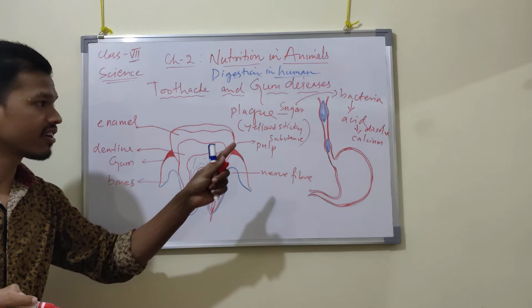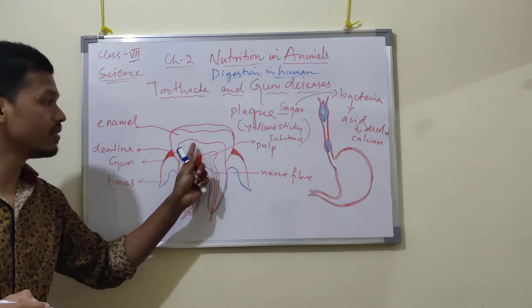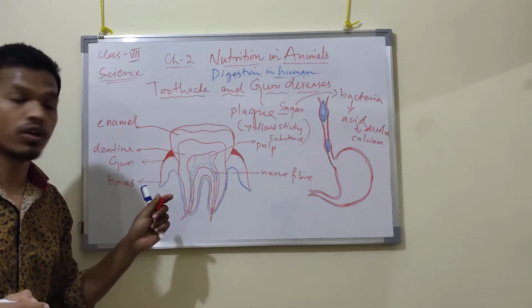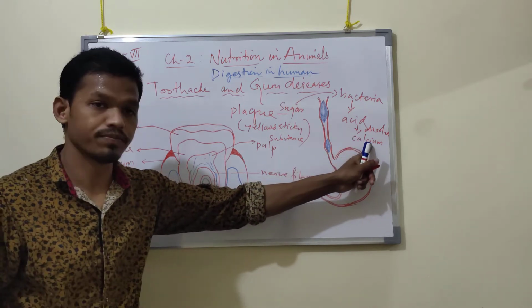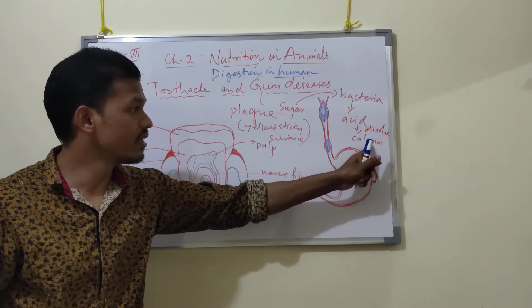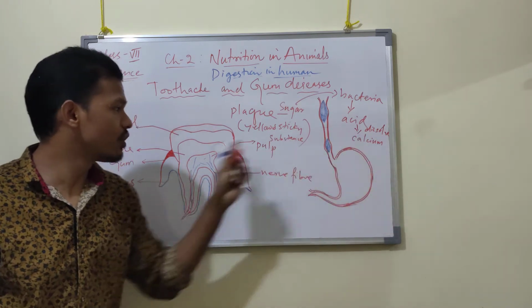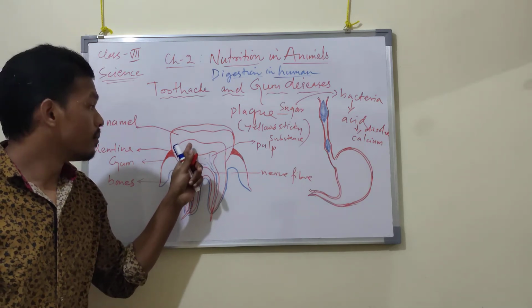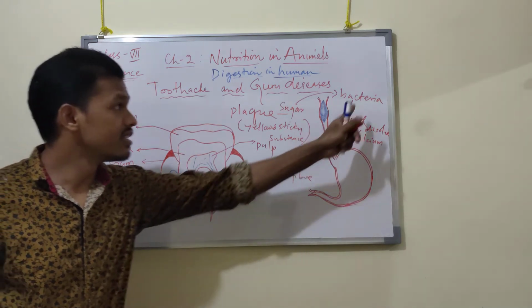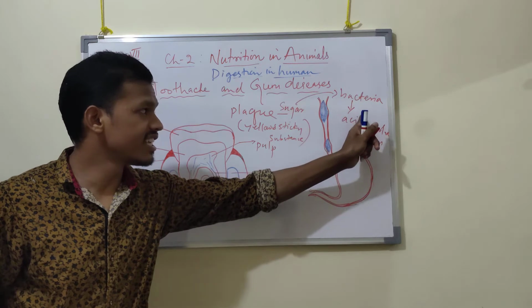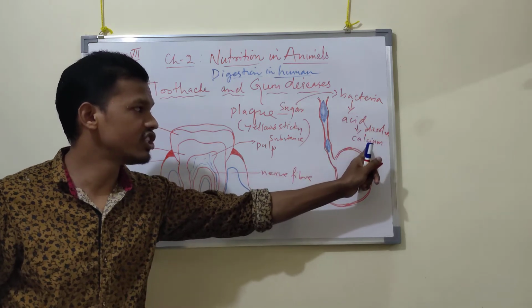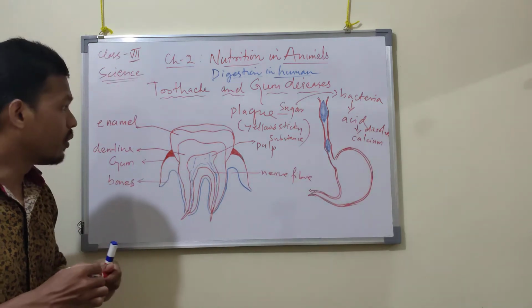We require the mineral calcium in order to keep the teeth very strong. Got it? That calcium is required to make the teeth strong, but the bacteria will release acid, and this acid will dissolve calcium. Therefore, a hole will be created.